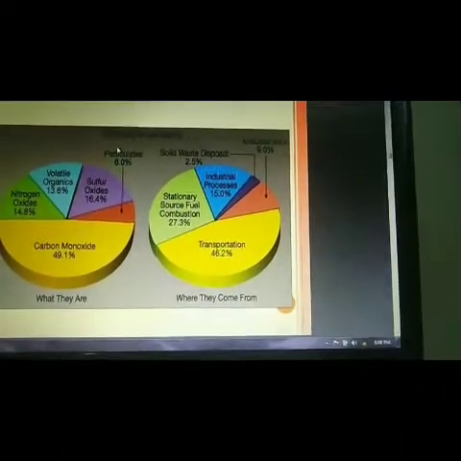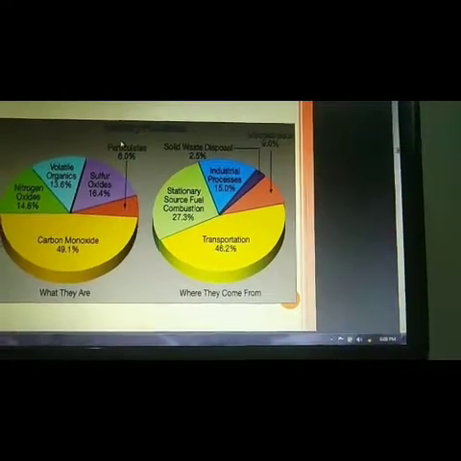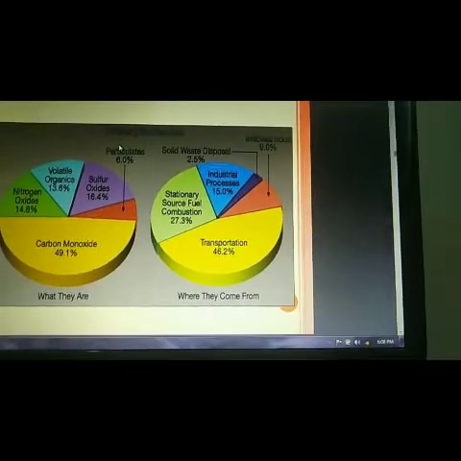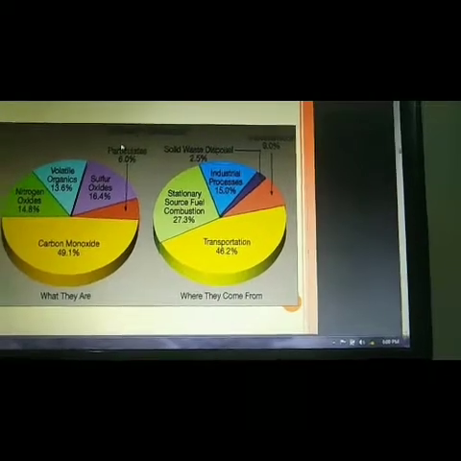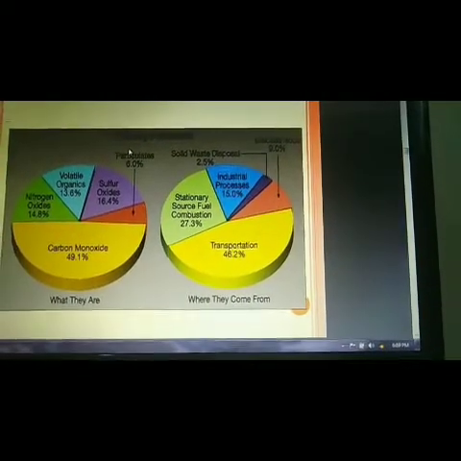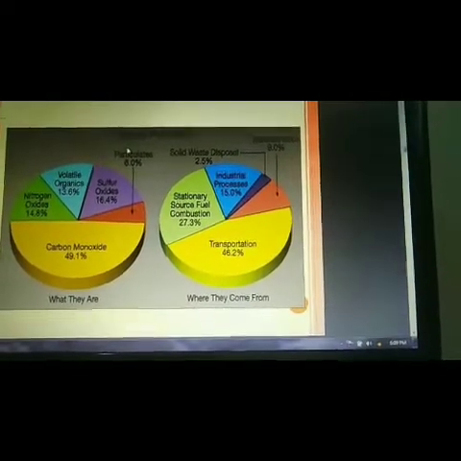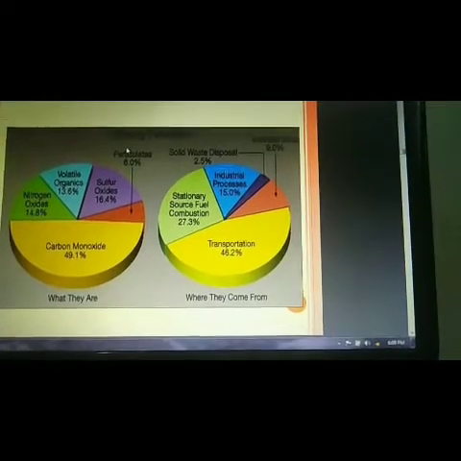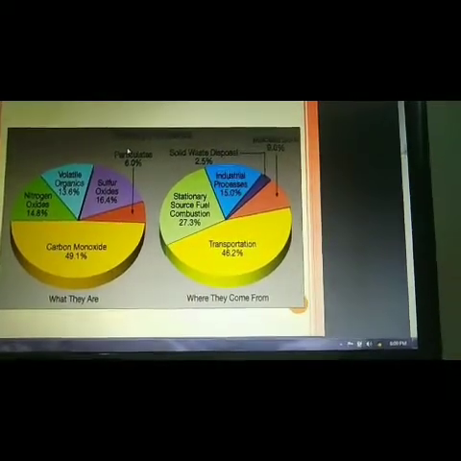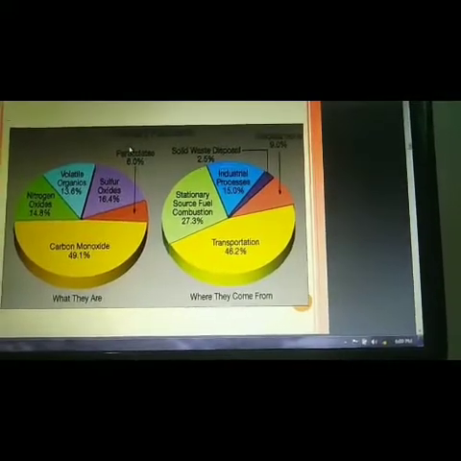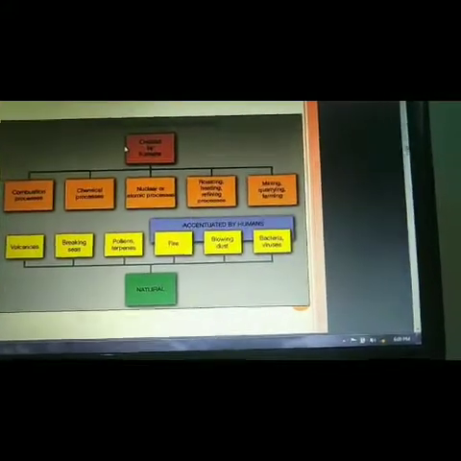Transportation means the vehicles we ride every day in our day-to-day life, which come on the road and create pollutants. So 46.2% comes from vehicles due to transportation.